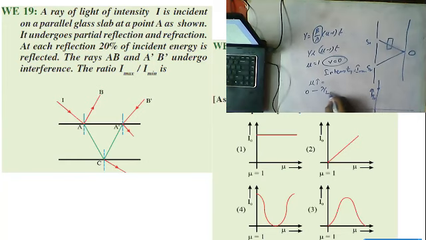When it shifts, intensity changes from I max to 0. And when path difference goes from lambda by 2 to lambda, if you still increase the refractive index, once again the intensity changes from 0 to I max.